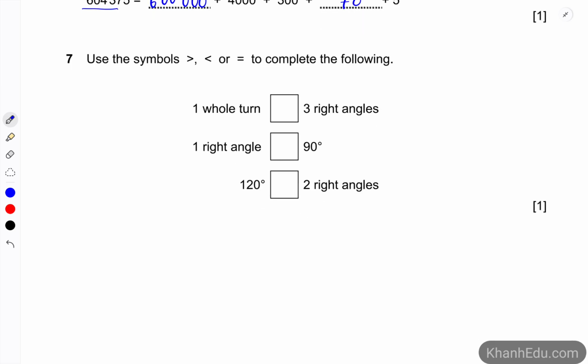Number 7, use the symbols less than, greater than, or equal to complete the following. The whole turn would equal 360 degrees, and 3 right angles is 270 degrees. So we're going to put the greater than here. One right angle is 90 degrees, and we're going to put the equal sign here. So how about two right angles? That would be 180 degrees. So this one is less than.